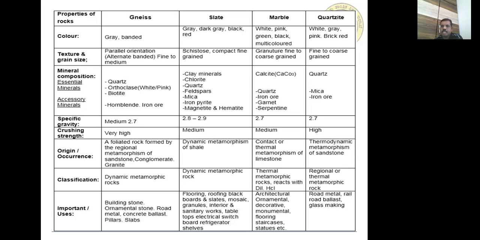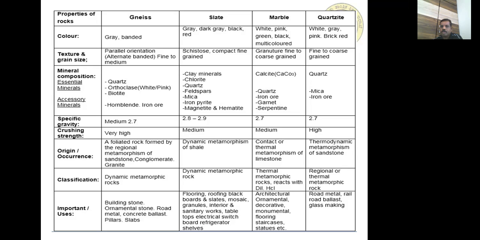Next one is quartzite. Color is white, gray, pink, brick red, etc. Texture is fine to coarse grained in nature. Mineral composition: essential mineral is quartz, accessory minerals are mica and iron ore. Specific gravity is 2.7. Crushing strength is high.